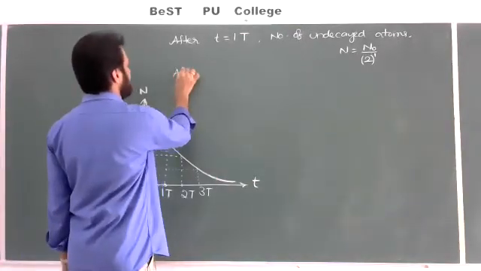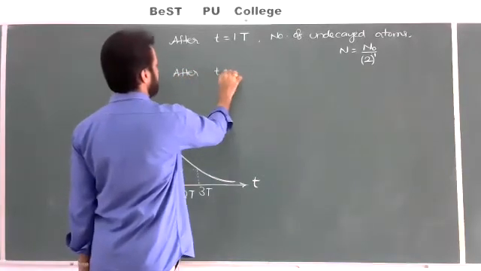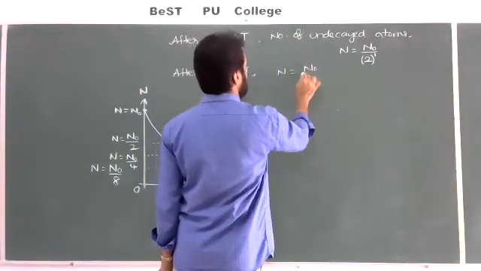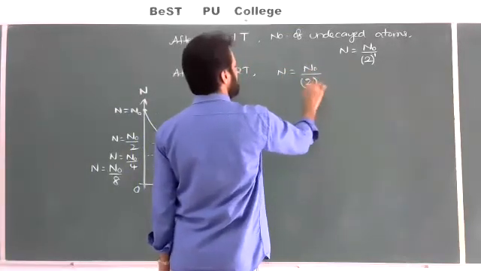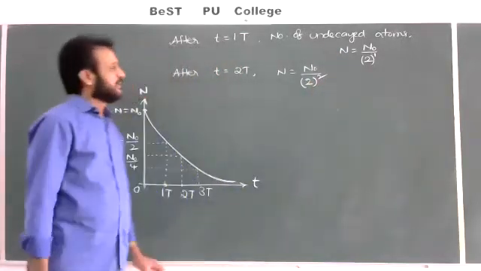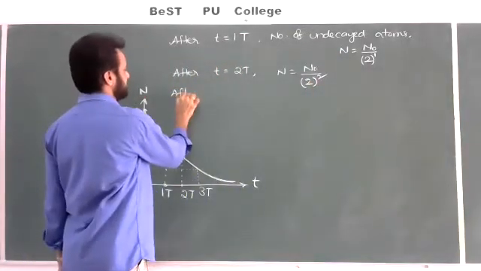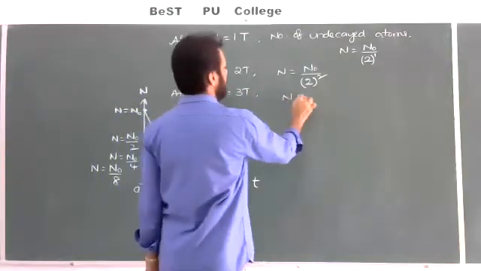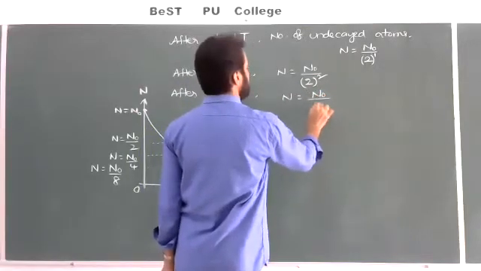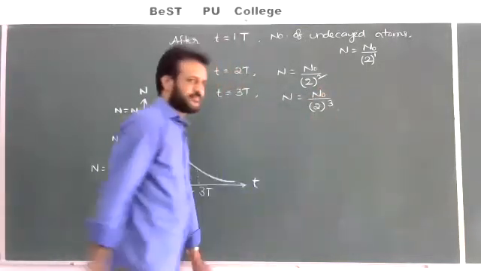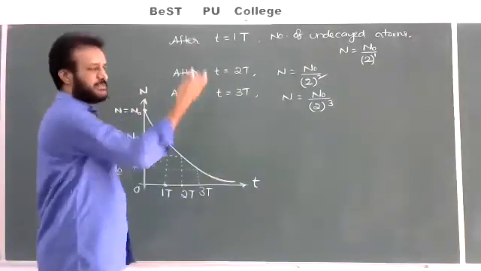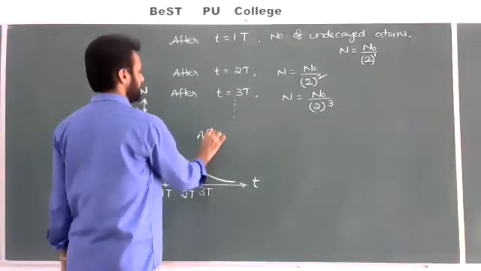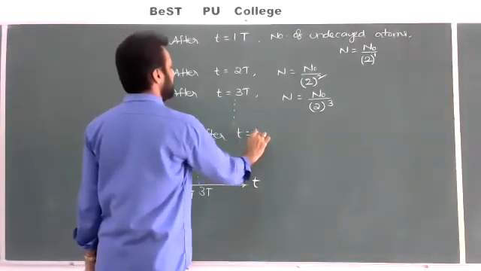After T is equal to 2 half-lives, I'll write the formula. N is equal to N naught by 2 to the power of 2 you should write, 2 square means 4. After 3 half-lives, T is equal to 3T, N is equal to N naught by 8, I am writing, 2 to the power of 3, and so on. No need to write up to 1000 or 100. Directly I am writing after n half-lives, T is equal to n into T.